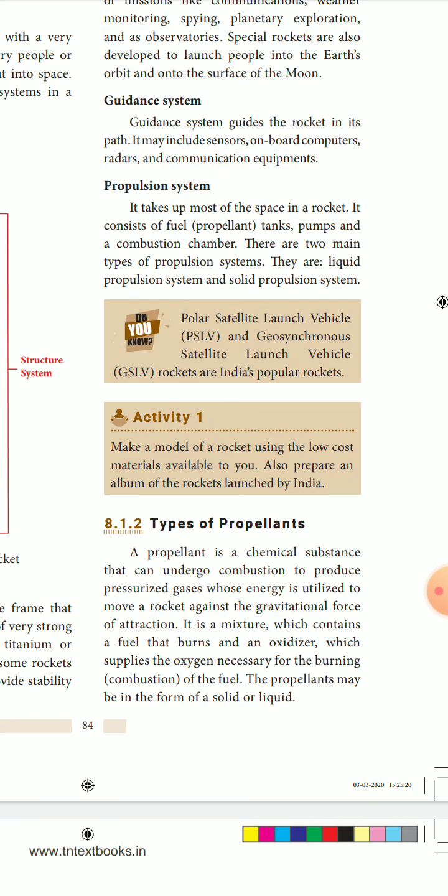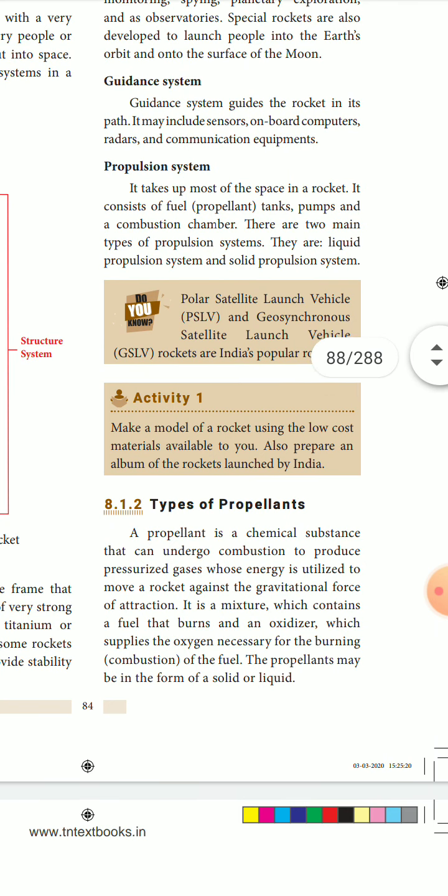Guidance system. Guidance system guides the rocket in its path. It may include sensors, onboard computers, radars and communication equipment. So the guidance system will have radars to show the direction or any obstacle found while it is getting launched, and communication equipment and onboard computers will also be found in the guidance system.